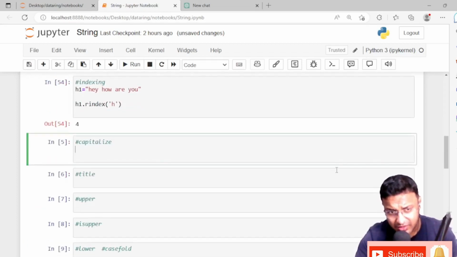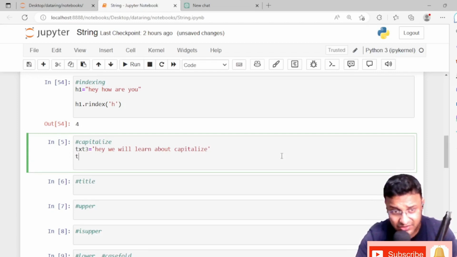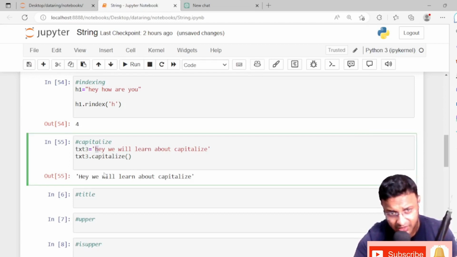Now we'll be learning about the capitalize. So I need to create one more variable, and I'm writing, hey, we will learn about capitalize, right? We'll learn about capitalize here. And what capitalize does, you'll see here, text3 dot capitalize. See, here if you observe very particularly about this h, the first letter, here it is in small case and here it is in uppercase. Oh, this is enough for the explanation, right?